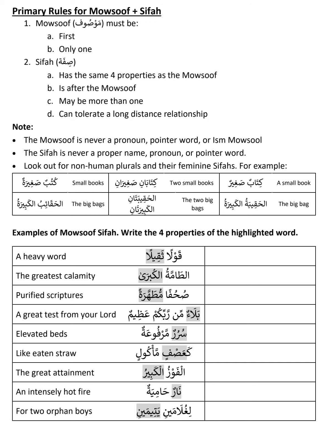We have already learned how to identify these properties, so you have to use that knowledge here. And finally, kitabun is common because there is no al. So these are the four properties: Rafa, then singular and masculine, and finally common.